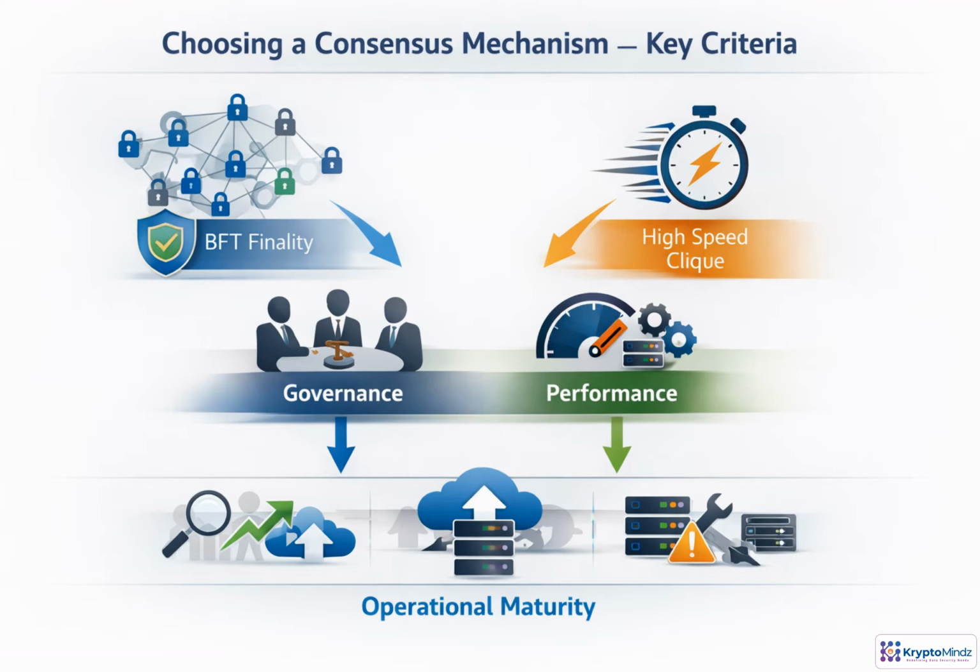Choosing consensus is an architectural decision, not a simple toggle. Start with the trust model. Who validates, and what failures must the network survive? If you need deterministic finality and Byzantine fault tolerance, BFT-style consensus is usually the right fit. If the network is small, trusted, and speed matters more, Clique may be enough. Then test the choice against governance, validator onboarding, latency, monitoring, upgrades, and recovery. The best mechanism is the one your organization can operate reliably.